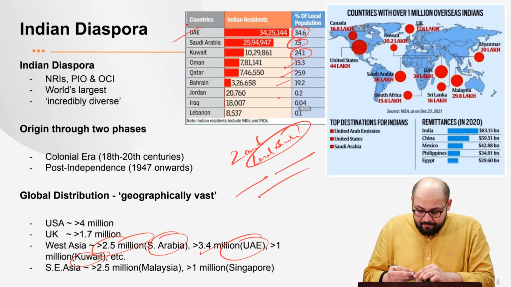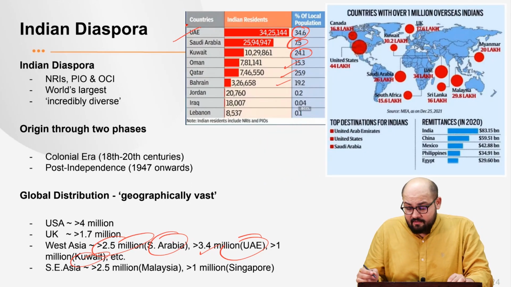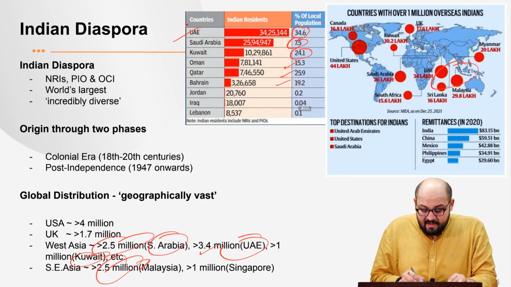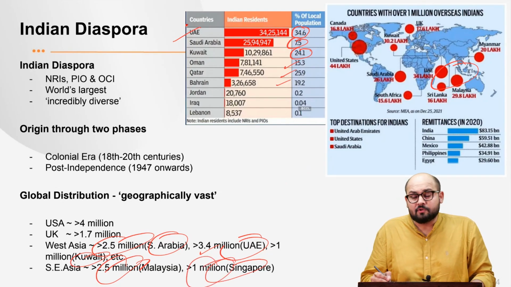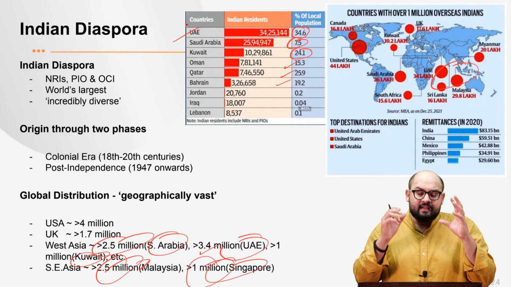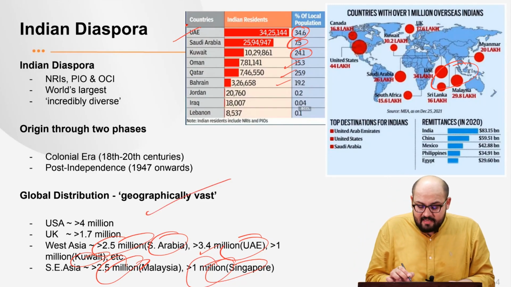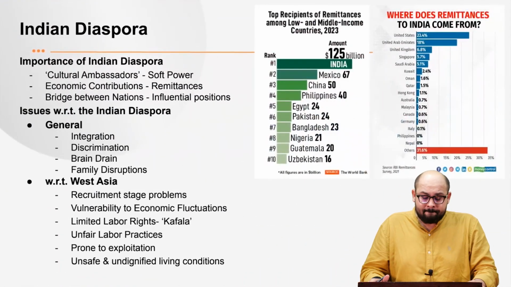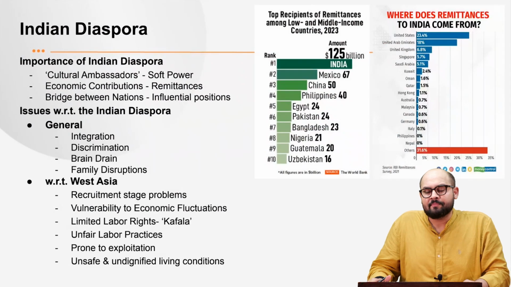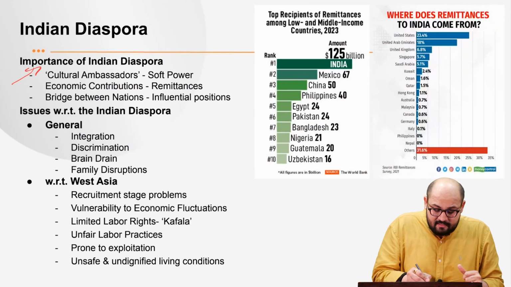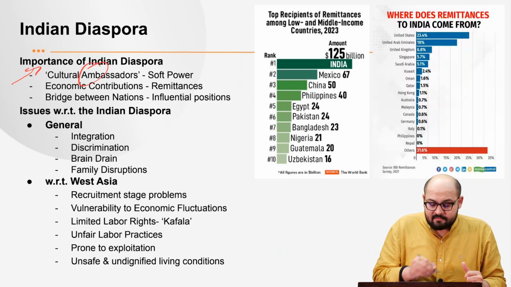Now, see, then we have the region of Southeast Asia. Over there we have countries like Malaysia, where we have around 25 lakh people of Indian origin. Then we have countries like Singapore, where we have more than 10 lakh people of Indian origin, right? So that is how we see that the Indian diaspora is a geographically vast entity, and it's almost spread around the world. Now, if we talk about the importance of the Indian diaspora, we can study this phenomenon on three fronts. The first is they act as cultural ambassadors.